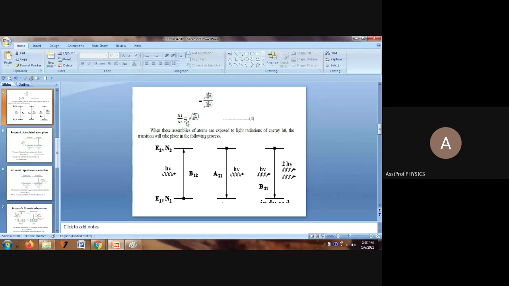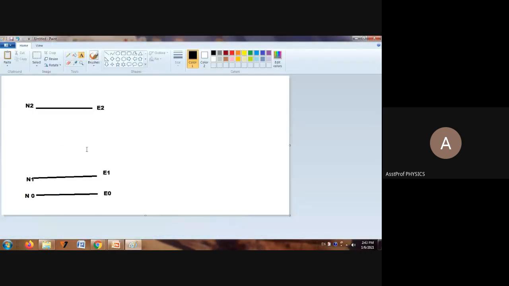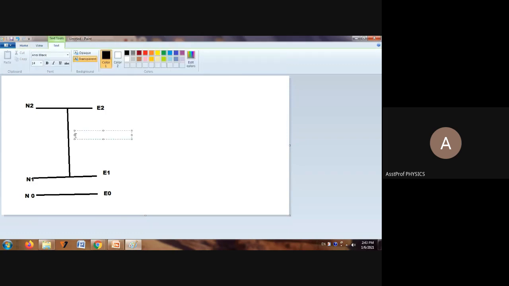N1 by N2 is equal to e power h nu by kT. What is E2 minus E1? It is the difference between these two levels, E1 and E2. E2 minus E1 is equal to h into nu, that is the photon you supplied.